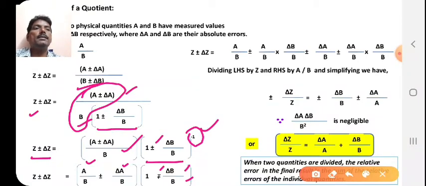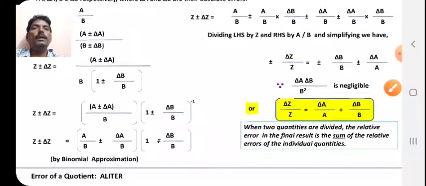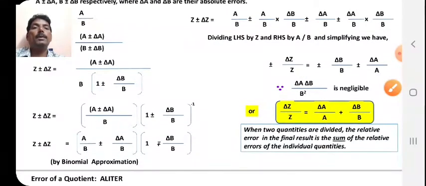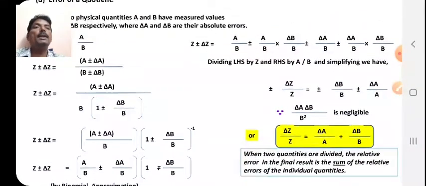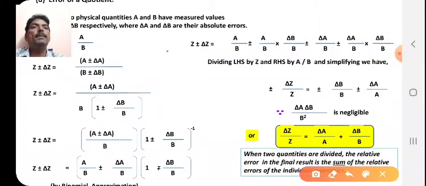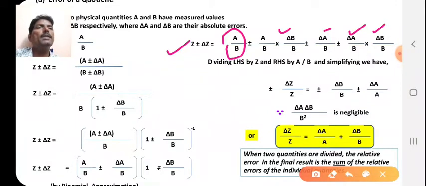Applying the binomial approximation, you will get z ± Δz is equal to a/b ± (a/b)(Δb/b) ± Δa/b ± (Δa/b)(Δb/b). We are simply multiplying each term by the second bracket, so ultimately we get this type of expansion.